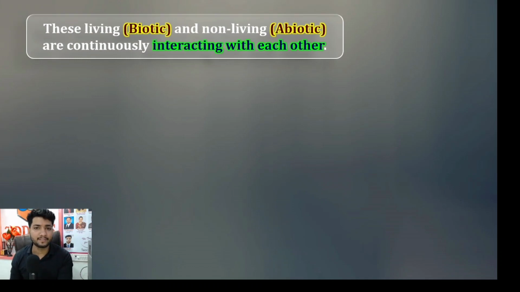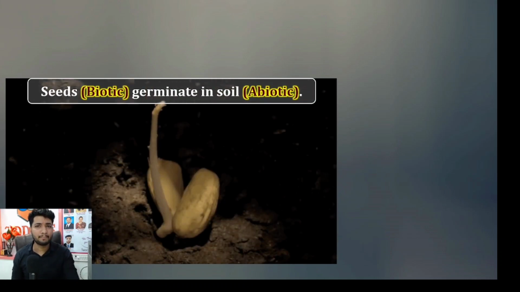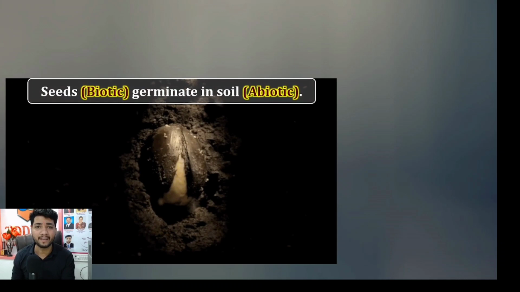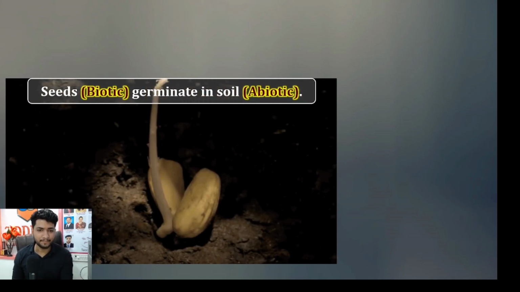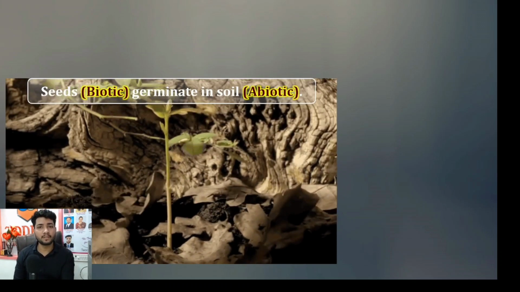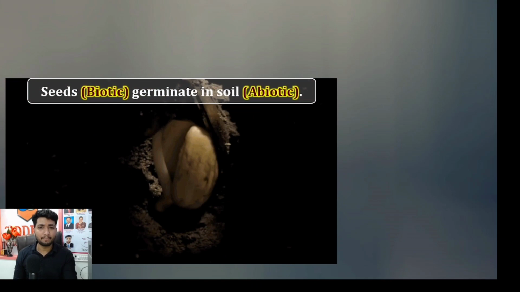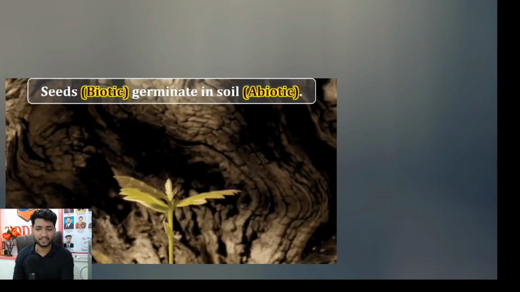Let's see a few examples. The first example is, guys, a seed. A seed is what? It is biotic, correct? It has life, it germinates. But for germination, what does it require? An abiotic factor which is called soil. As you can see, the seed is growing under what? It will grow from within the soil, correct? So the seed is a biotic component that germinates in the soil, which is abiotic. So this is an example of interaction, correct?